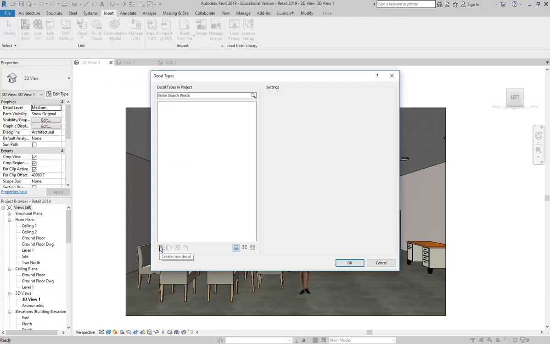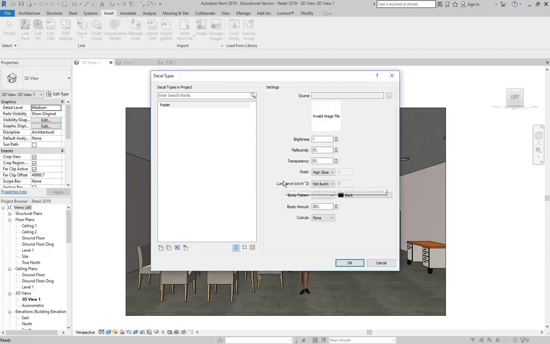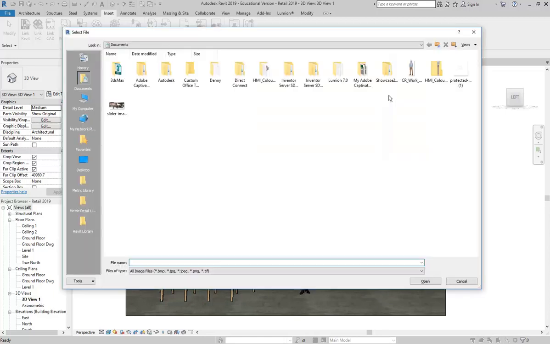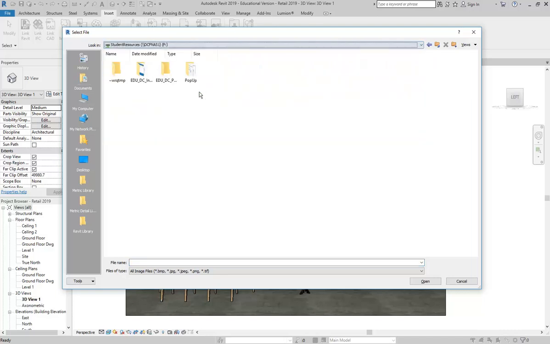And if it's the first time, it'll come up like this, where you need to click the Create New Decal button, and I'll maybe just call it Poster. That's what it's going to be. And then click the Browse button and find the image that you want.